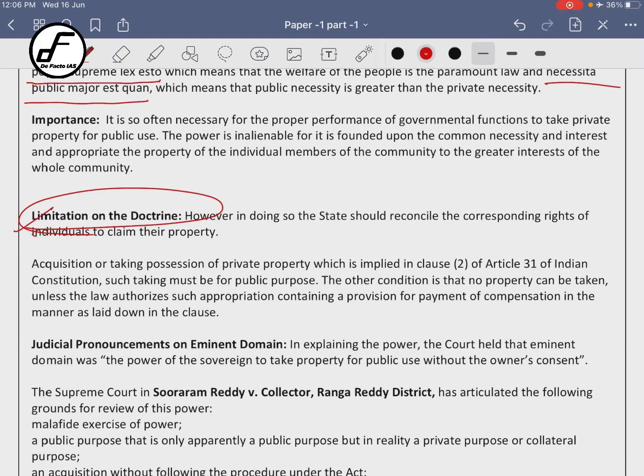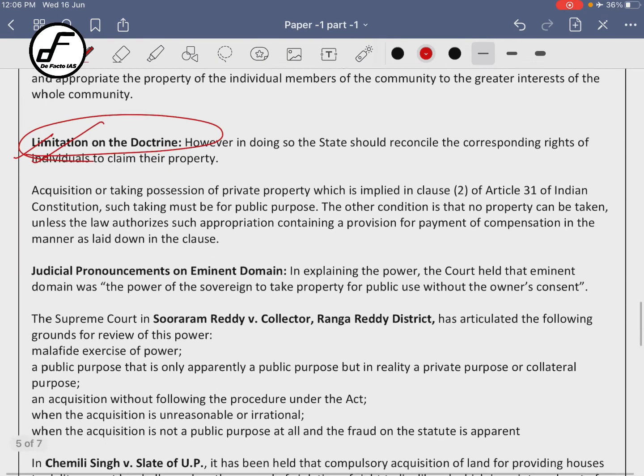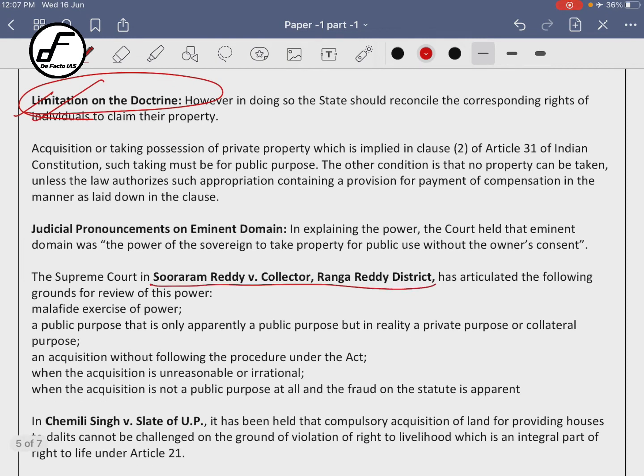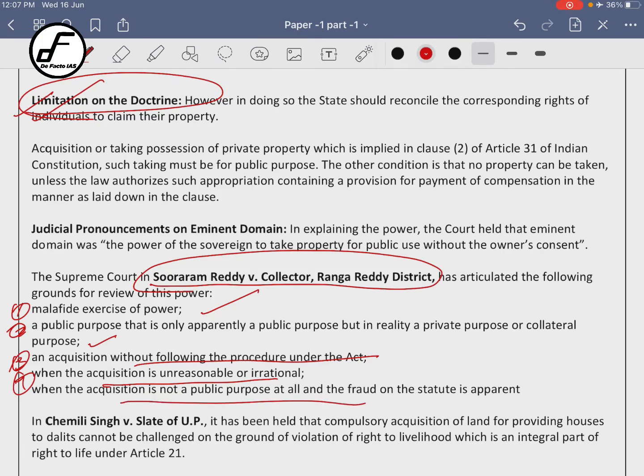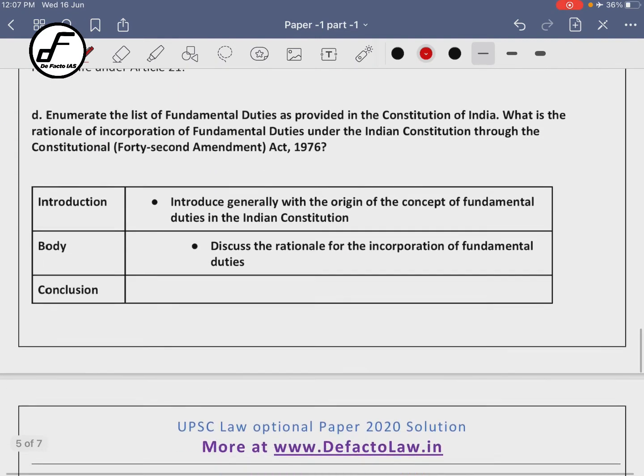So it means there have to be some limitations on that particular doctrine. Okay, so those limitations we have talked about. Now the most important case about that limitation is Reddy versus Collector, Rangareddy district. The court held that it is subject to judicial review on these four grounds. Okay, malafide exercise of power; a public purpose that is only apparently for public purpose but is also private, without procedural violation; unreasonable, irrational; and the last is not for public purpose, right? It is trying to play fraud, saying it is public purpose but basically it is for private purpose. Okay, so those are the limitations.